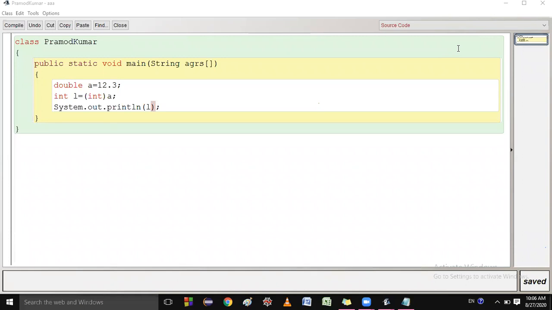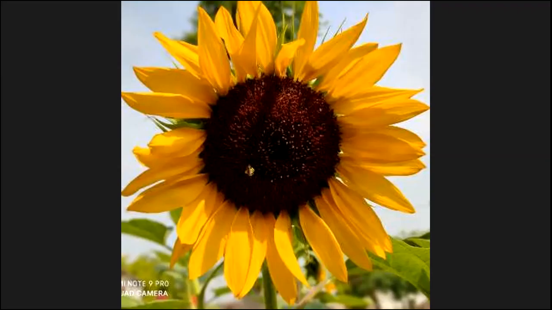This is my rule. I am doing my duty with honesty, so you must do your work honestly, so that every student can get more than 95% marks in the board examination. Thank you.